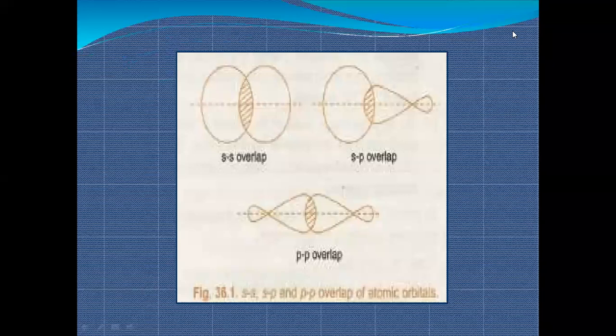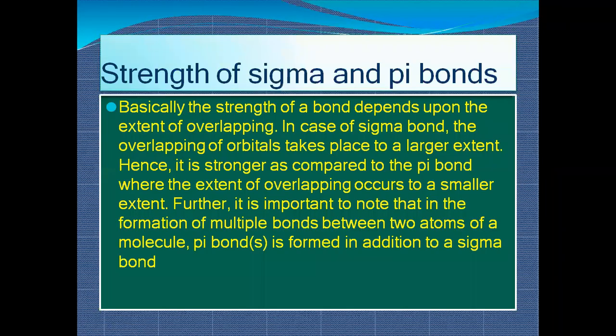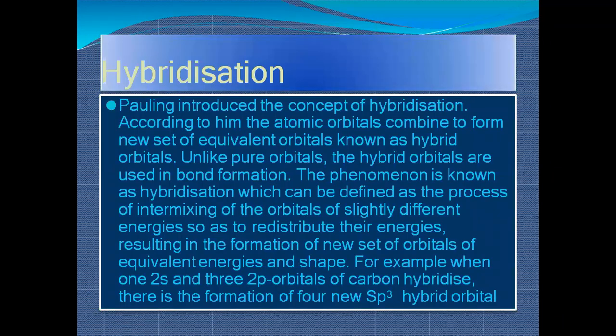So if we talk about the occurrence of sigma bond and pi bond, if we have a single bond, it means a sigma bond will be there, one sigma. If a double bond is there, one sigma, one pi. And if a triple bond is there, one sigma and two pi. Every time a sigma bond will be there between the atomic orbitals, or you can say when atoms combine, they combine with a sigma bond. But in case of a multiple bond, except one sigma bond, the other bonds are considered to be pi bonds.